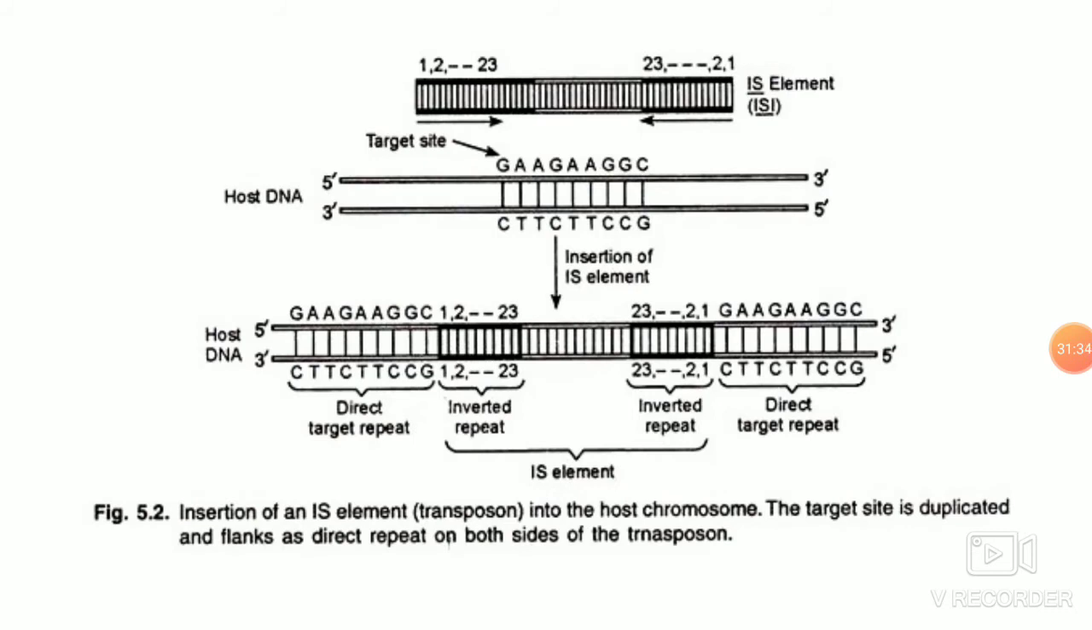You have the 1 to 23 base pair inverted repeats, and then you have the target host DNA. The region on the target host DNA is very specific, and then you have duplication of this target host sequence, and then insertion of this IS element into the recipient DNA. So the donor DNA will lose this sequence, and it is inserted into the recipient DNA, which forms this structure.